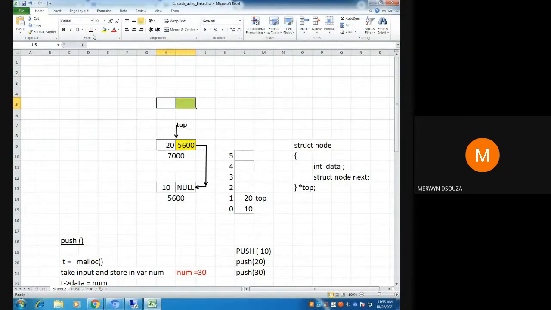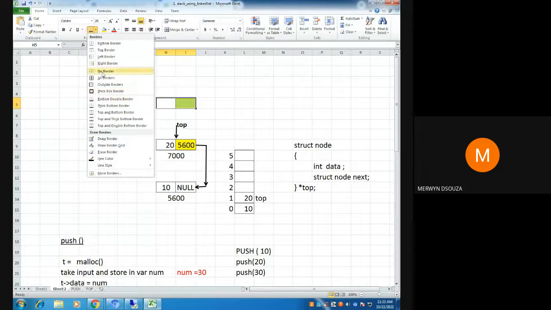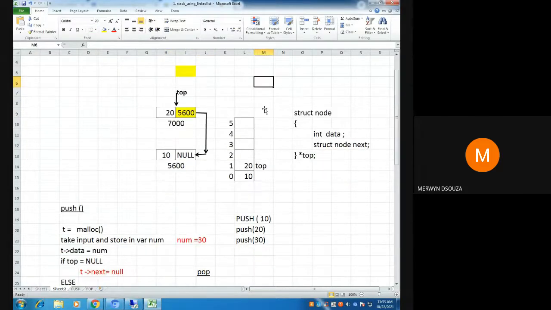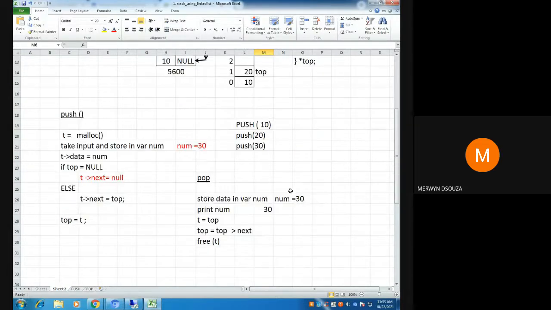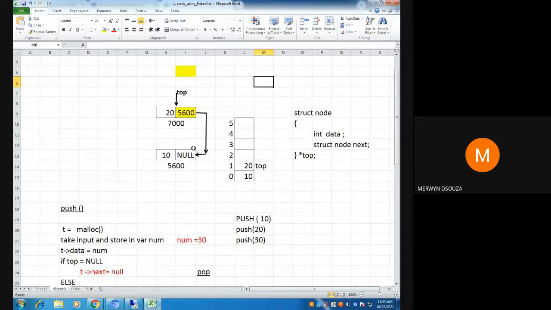So this is how your stack works. Clear? Again, if you trace this, the same thing will happen. Top will come down, T will be here, and then you can delete 20.